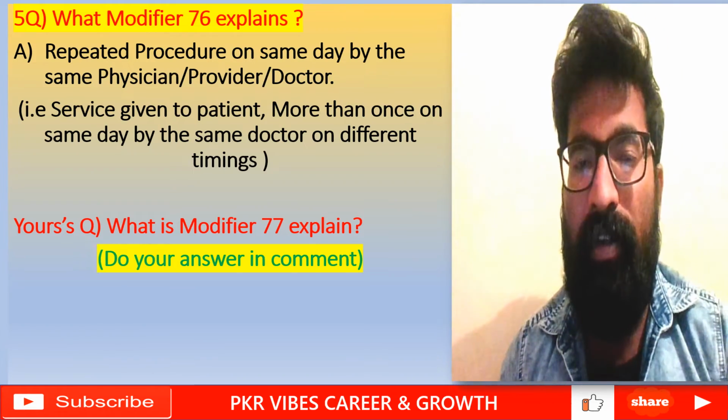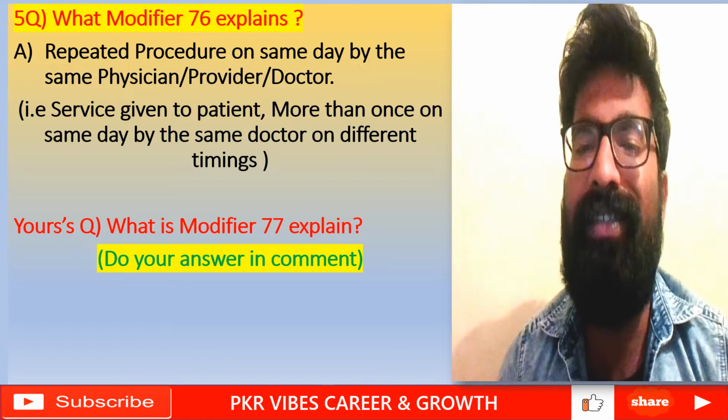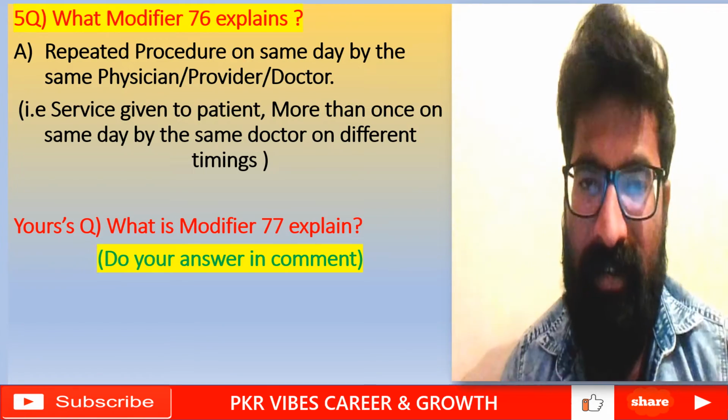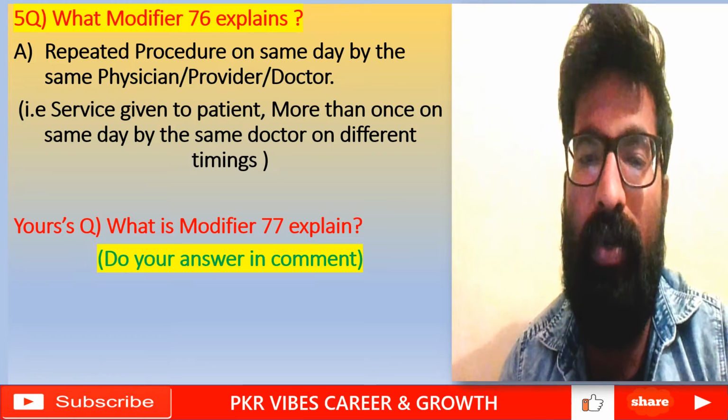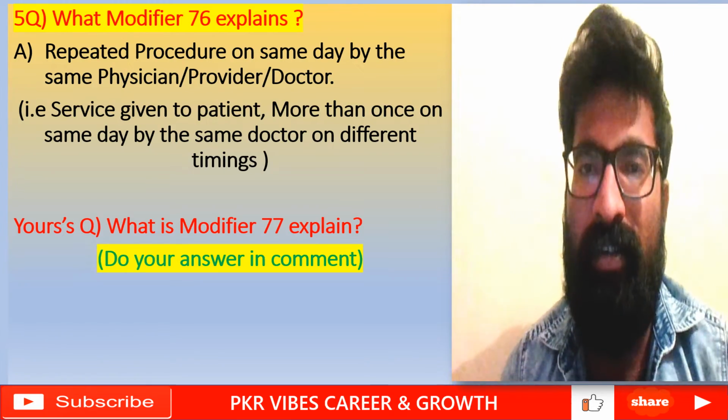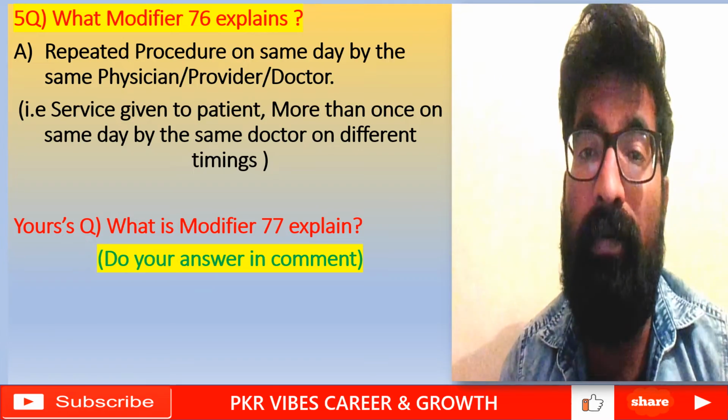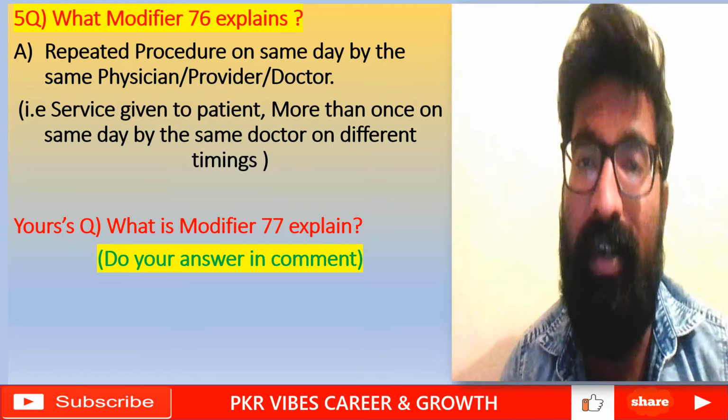So here I gave one query to you: what is modifier 77? Guys, if you know the answer, please put your answer in a comment so that I can understand how many people give the correct answer.